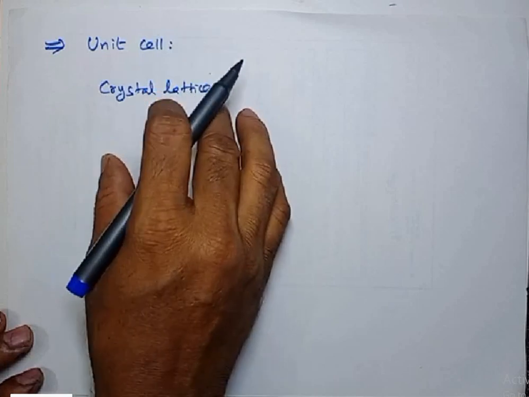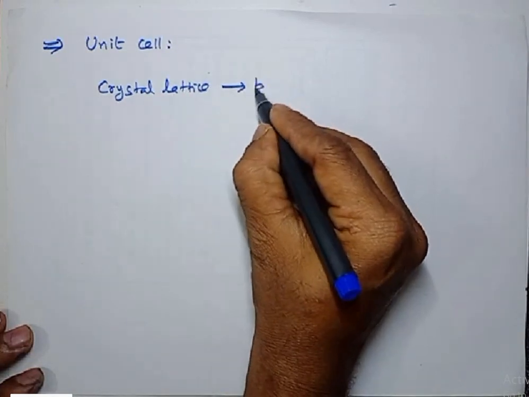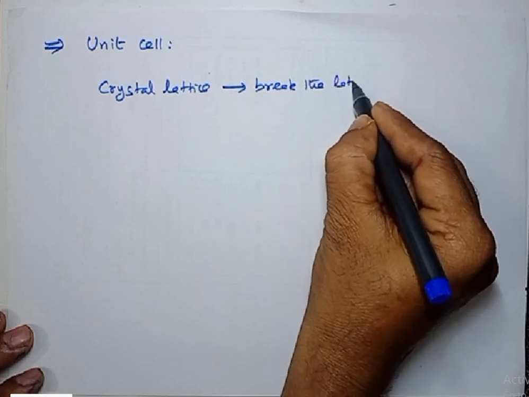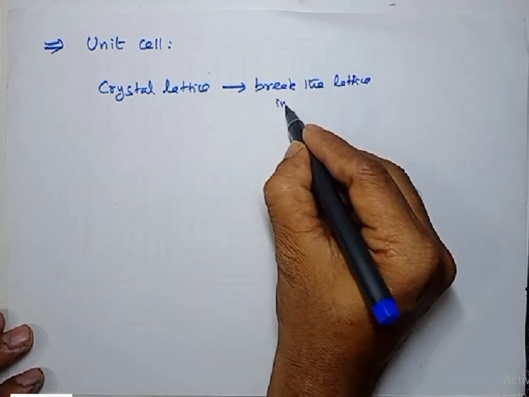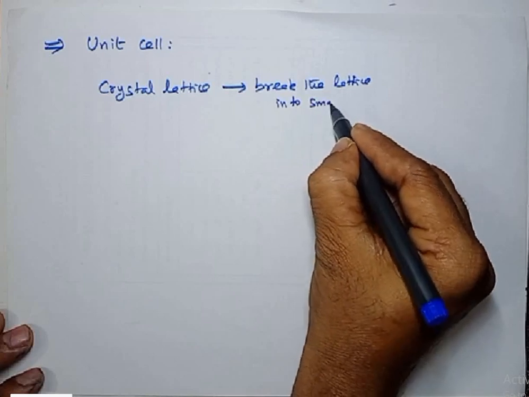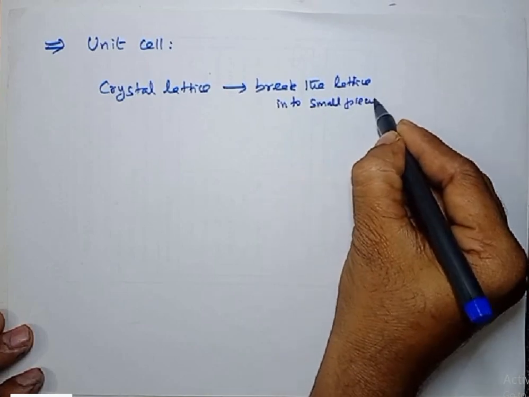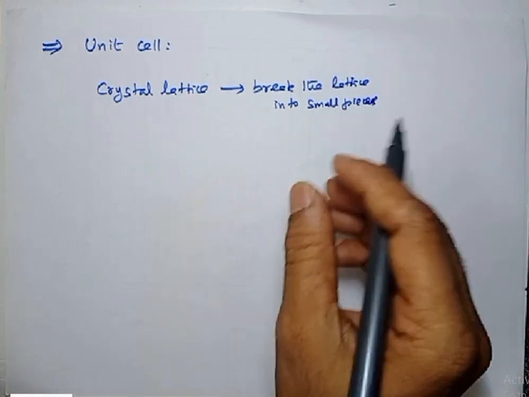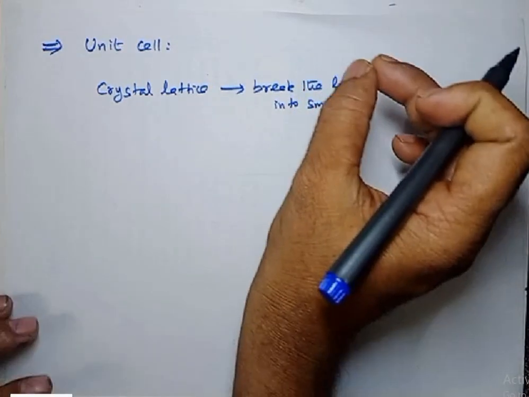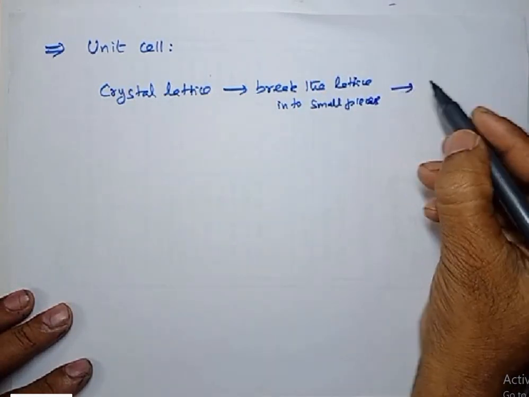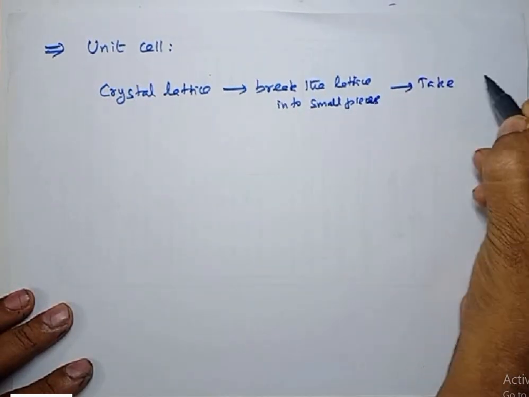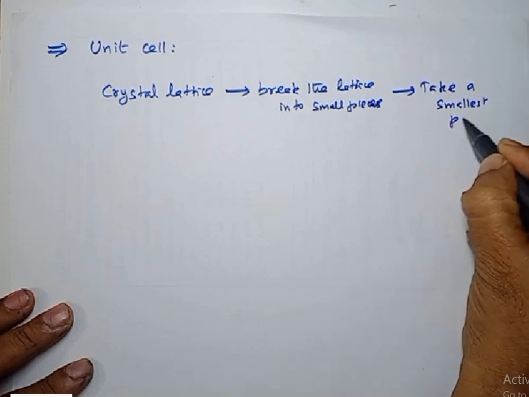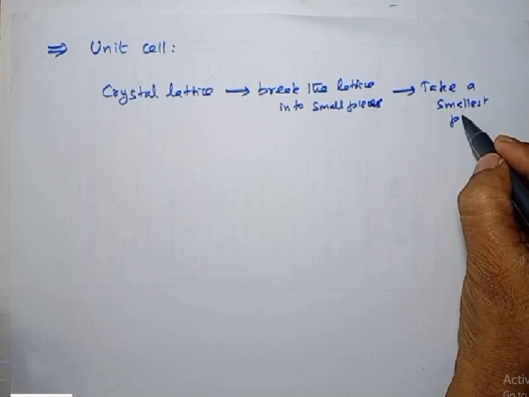You take a crystal lattice and break it into small pieces. Now you will get a smallest piece. Take a smallest piece.